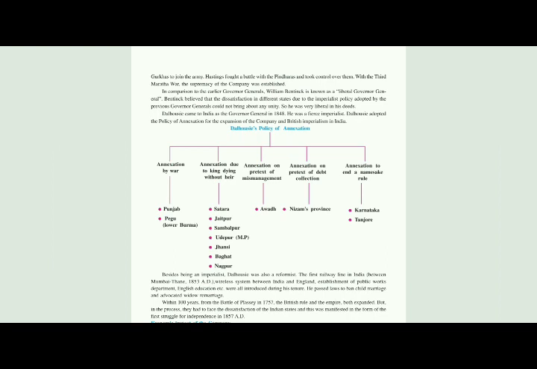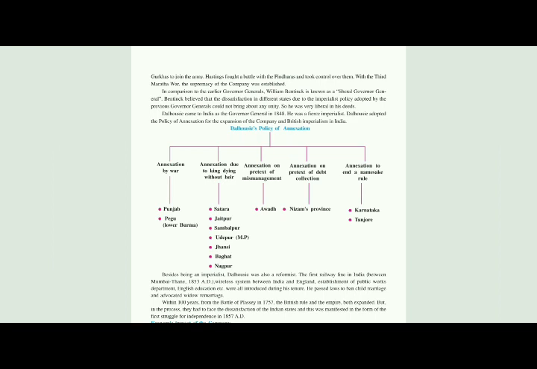After annexation by war and annexation due to kings dying without an heir, there comes annexation on the pretext of mismanagement. Yes, this means if the king is mismanaging, if there is any reason of mismanagement, then there is a change in that state. Which state was annexed? The state which was annexed was Awadh.